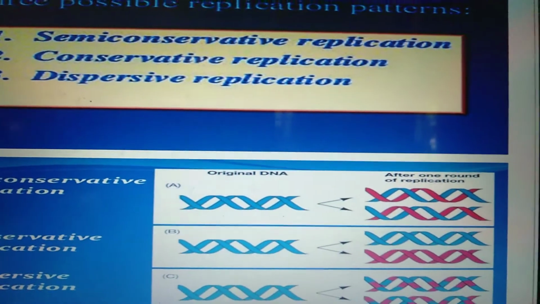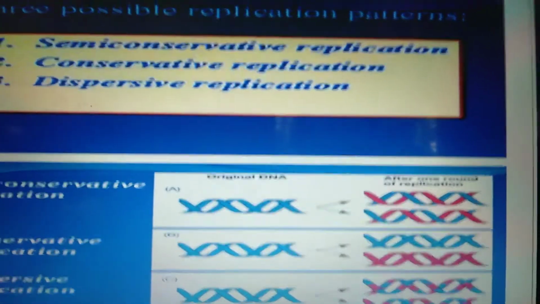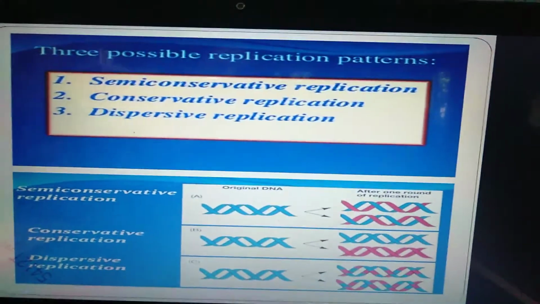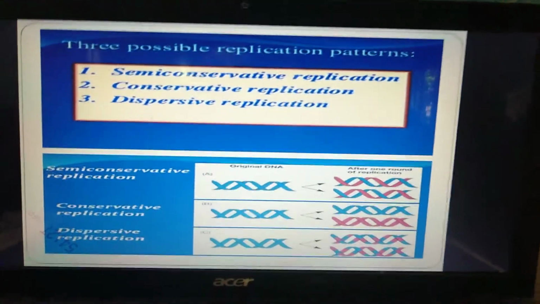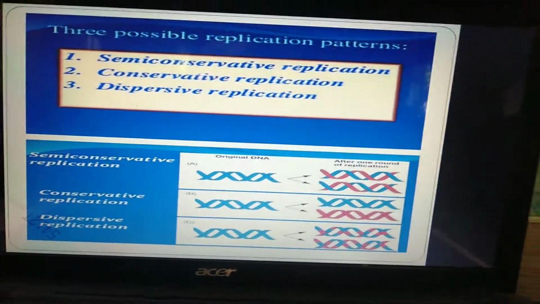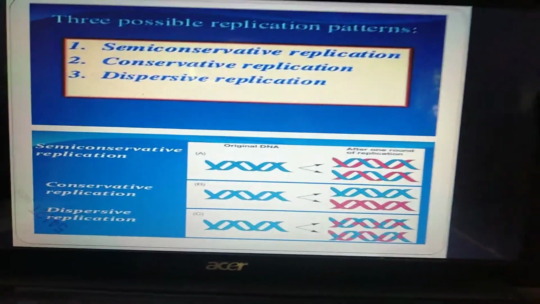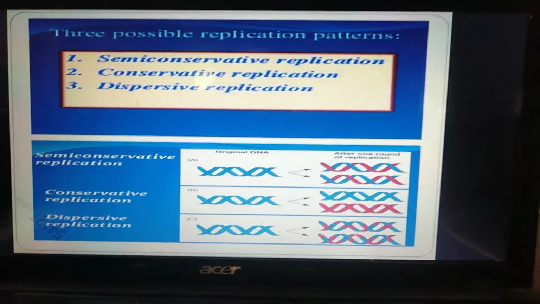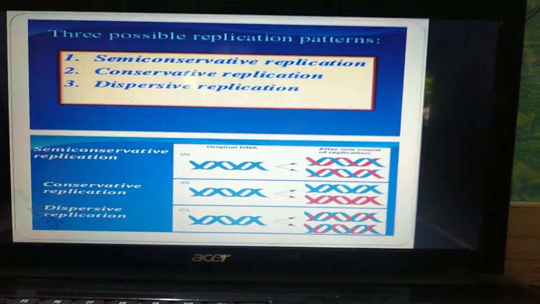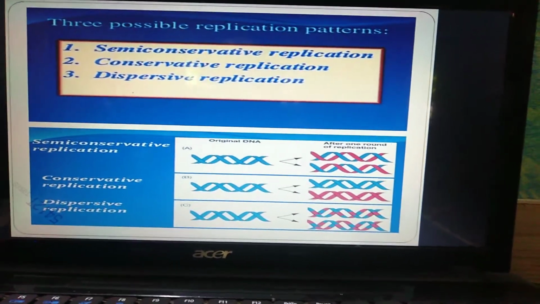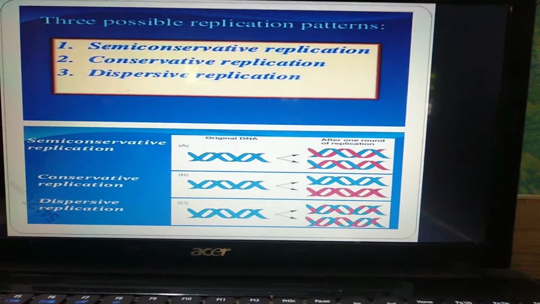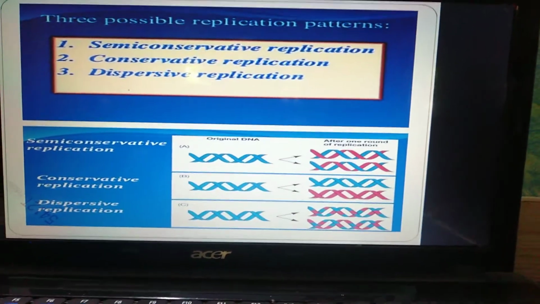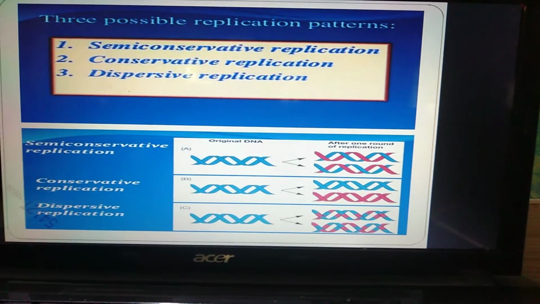The possible replication patterns are semi-conservative replication, conservative replication, and dispersive. These are the 3 possible methods by which replication is done. The diagrammatic representation shows that in semi-conservative replication, half of the DNA remains and a new strand develops.